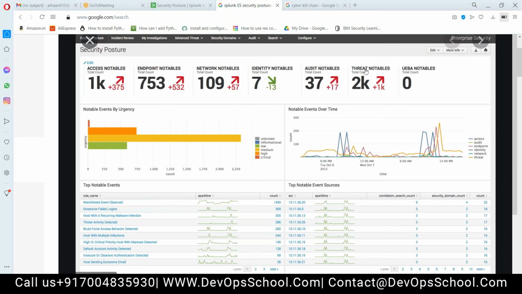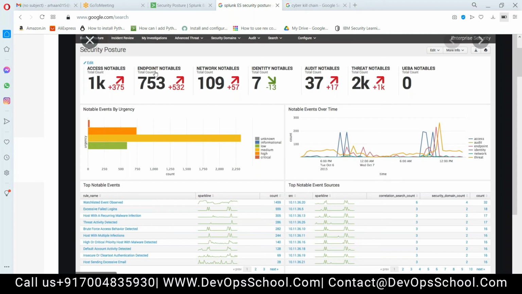And one more thing: access notable, endpoint notable, network notable, identity notable, audit notable, threat notable. Every notable has a meaning here, guys. Access notable means notables or alerts related to access. Access notable means someone is accessing something. Login events, all the login alerts, brute force events, changing something, changing a file name, deleting a file. They are considered access notables.